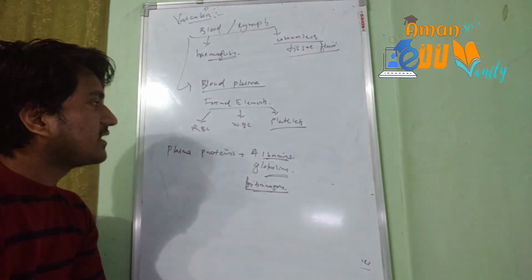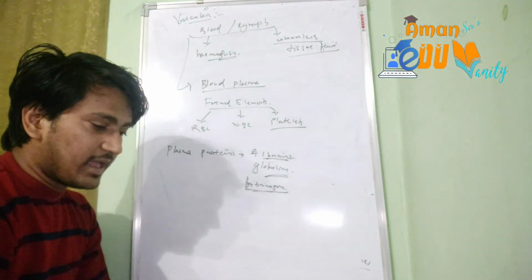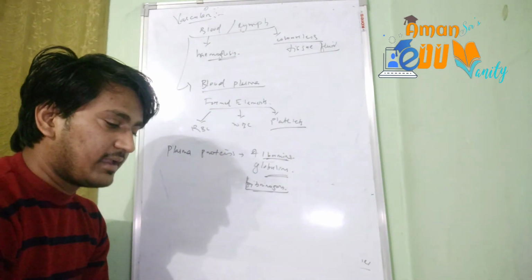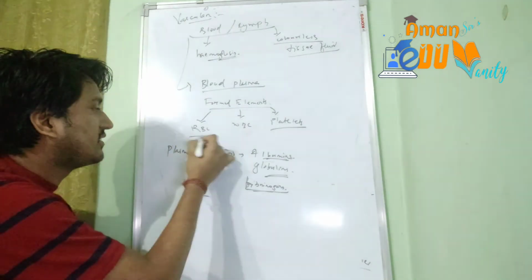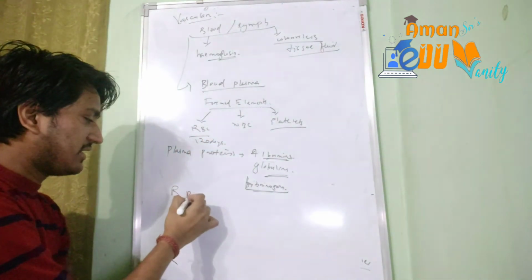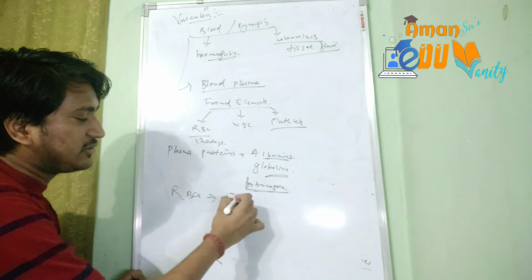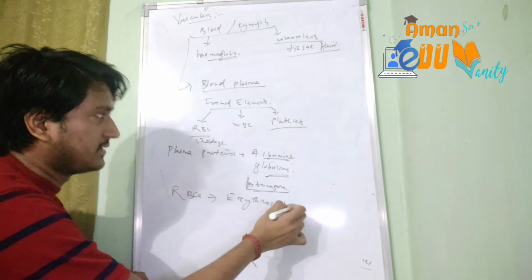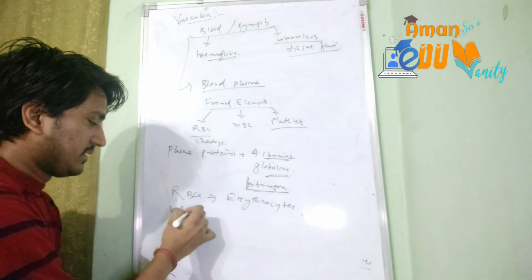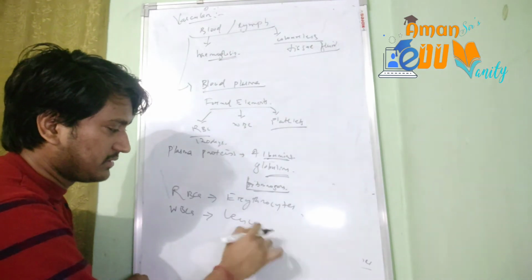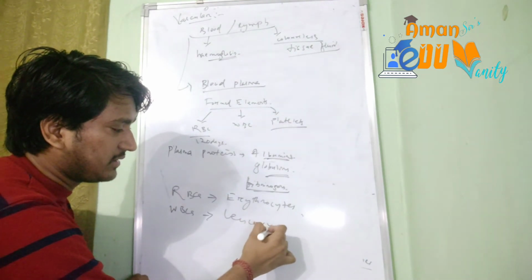Okay, the second components are the RBCs. RBCs are the most numerous among the blood cells. Okay, and the lifespan of an average RBC is about 120 days. The RBCs are otherwise named as erythrocytes. Erythros means red. Similarly, the WBCs are otherwise named as leukocytes. Leukos means colorless.